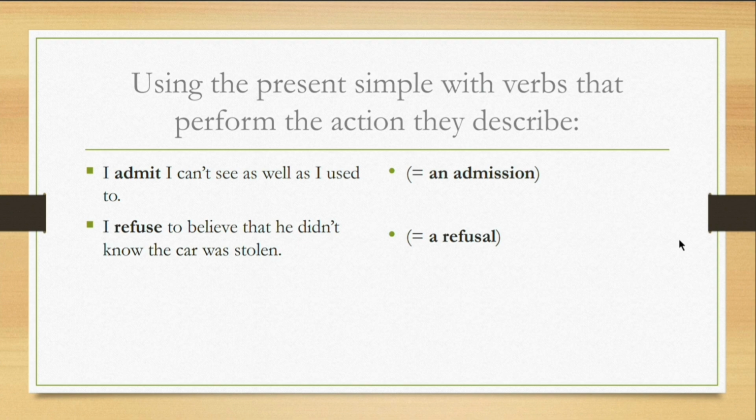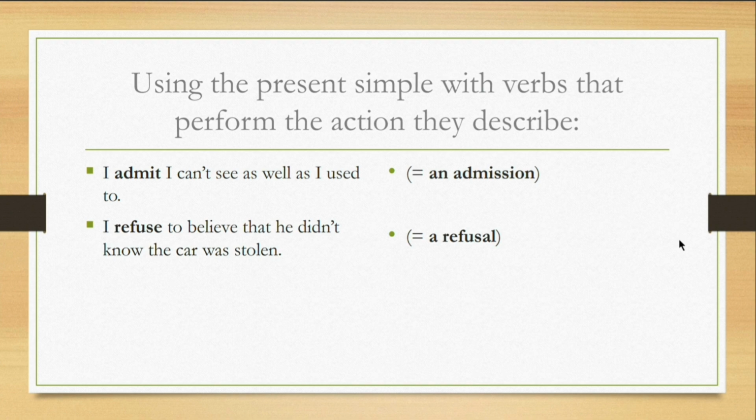That is, I admit. The next example is, I refuse to believe that he didn't know the car was stolen. Now here, it's a refusal. There was an admission, an admitting of something. But here, it's a refusal to believe that he didn't know the car was stolen, that he was not aware that the car was stolen. So here he is refusing, but he has used the verb in present simple tense.